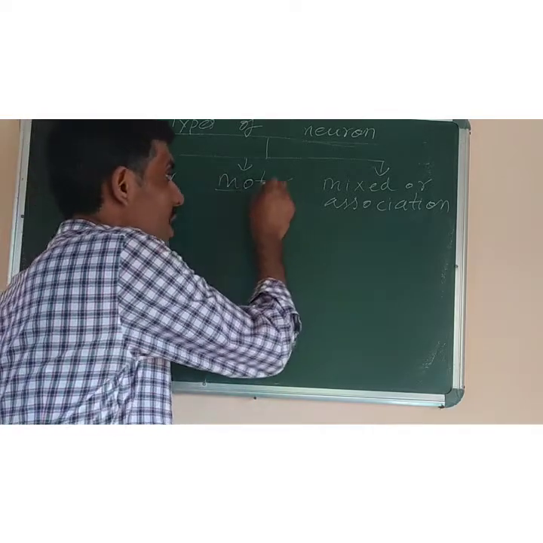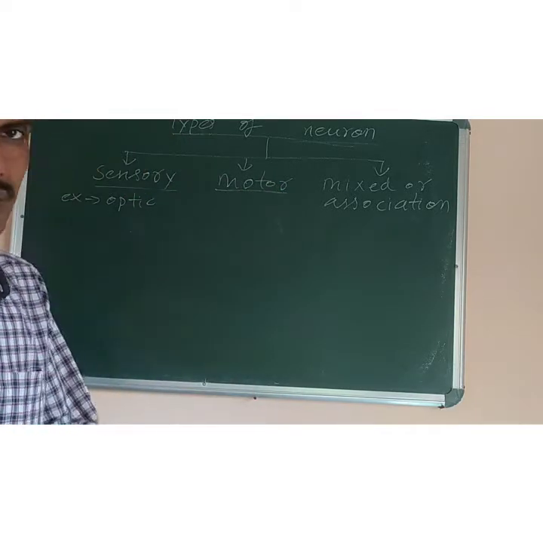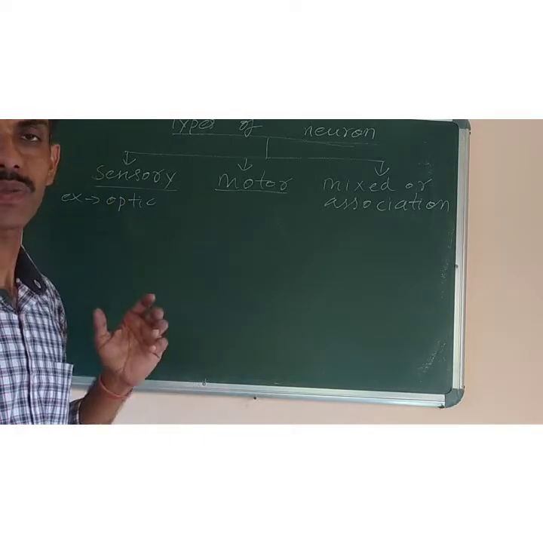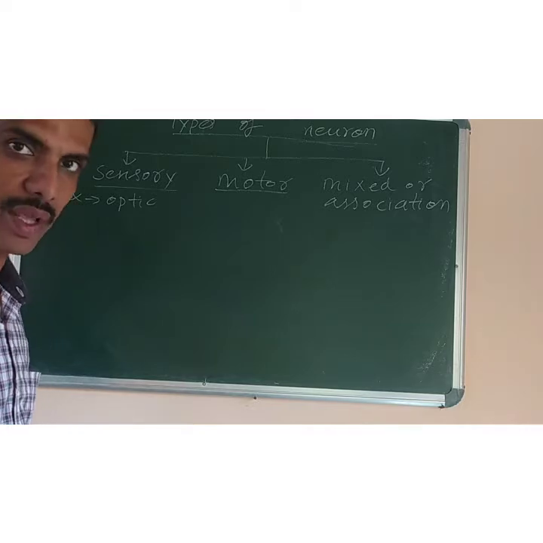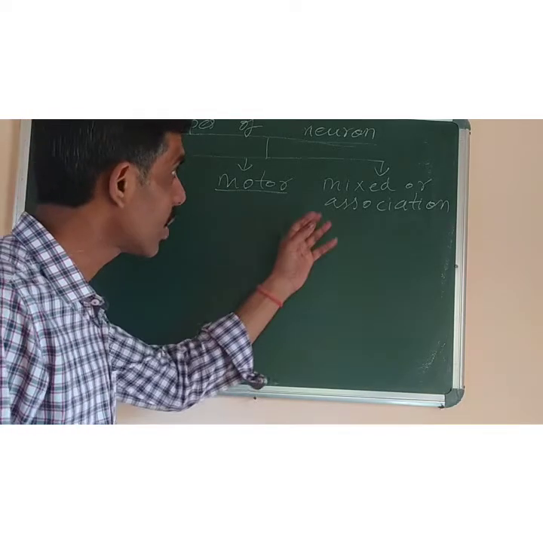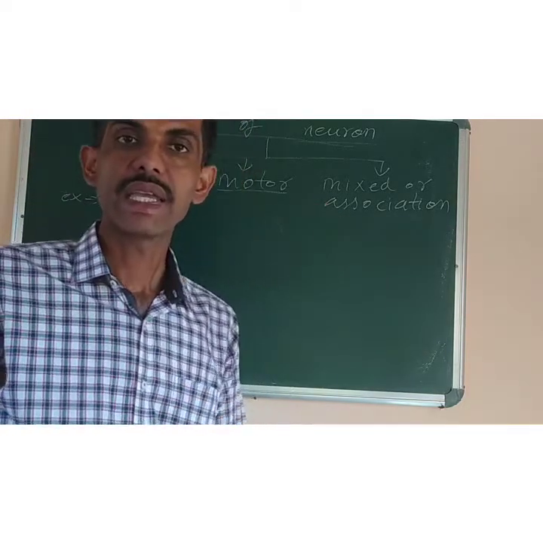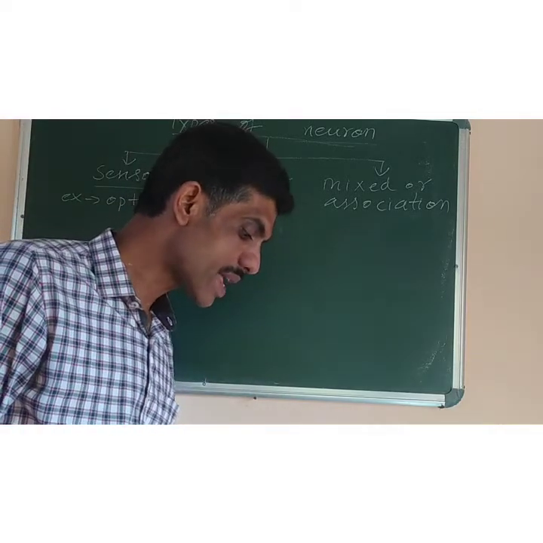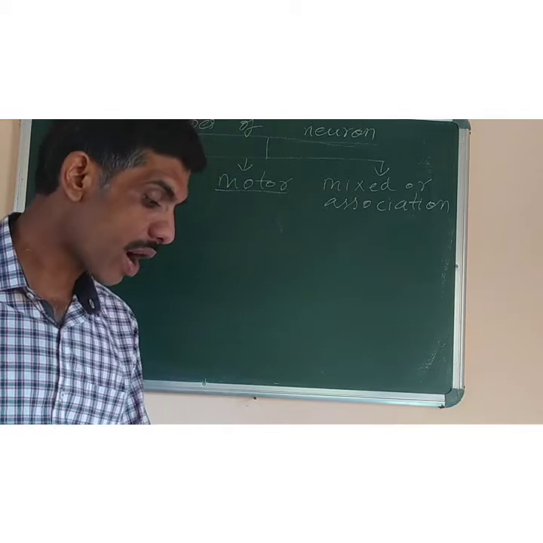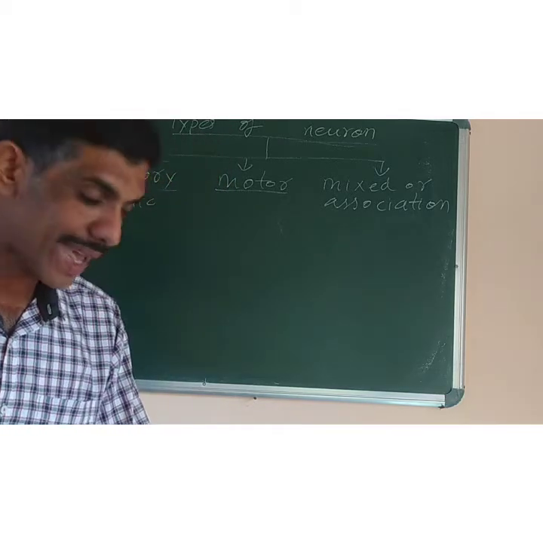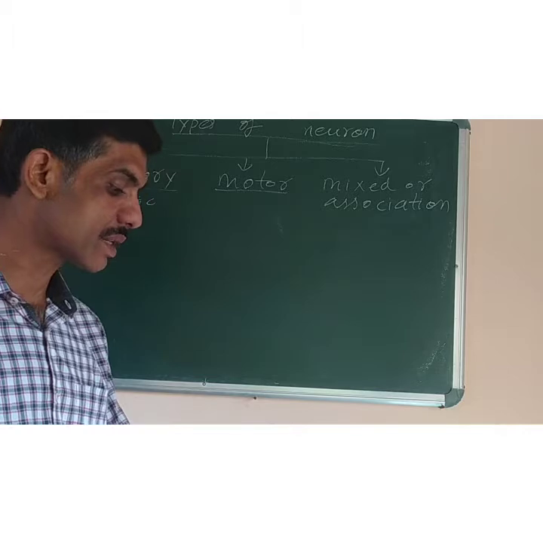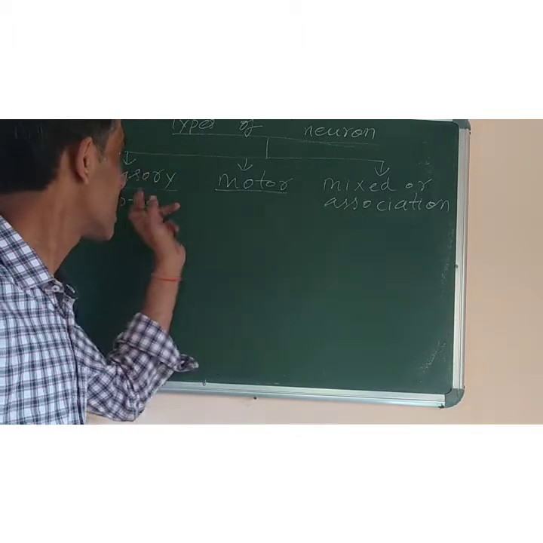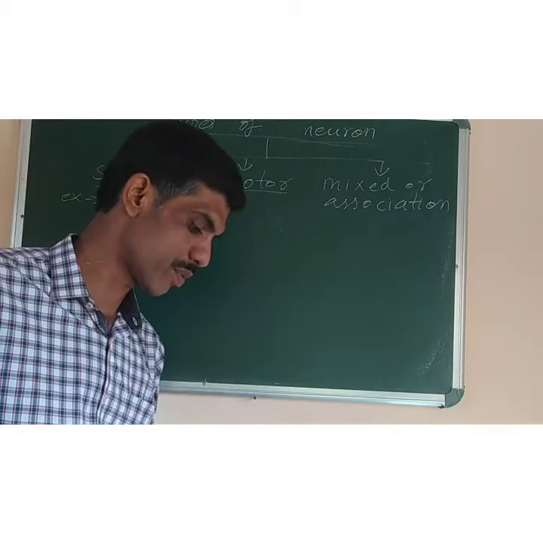Now next one is the motor nerve. Motor nerve is the one which carries in just the opposite direction. It carries the message from the brain or spinal cord to the muscles or glands. And the third one is the mixed or association nerve. It is the one which contains both the sensory neuron as well as the motor neuron. They are interconnecting both the sensory nervous system and the motor nervous system.